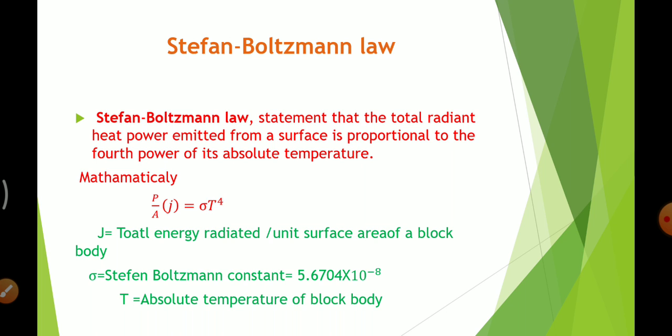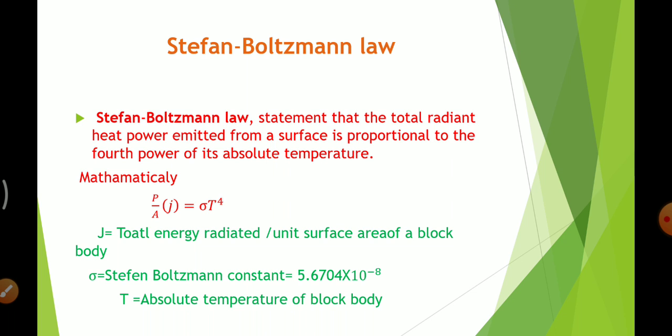Now what is absolute temperature? We know that the temperature below which any substance does not fall is called absolute zero temperature.